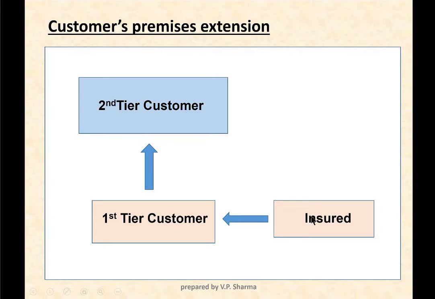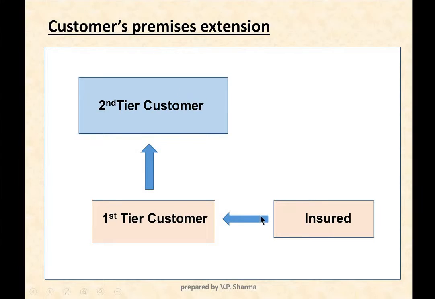So in this diagram we can understand it better. Here is the insured who has taken a BI policy with CBI extension, specifically customer's premises extension. This is your first tier customer and here is your second tier customer. That means this customer is purchasing goods from the insured and then assembling or refabricating or whatever they are doing, then supplying to another customer.